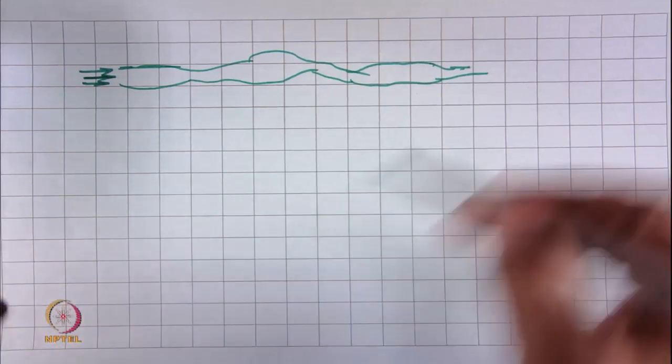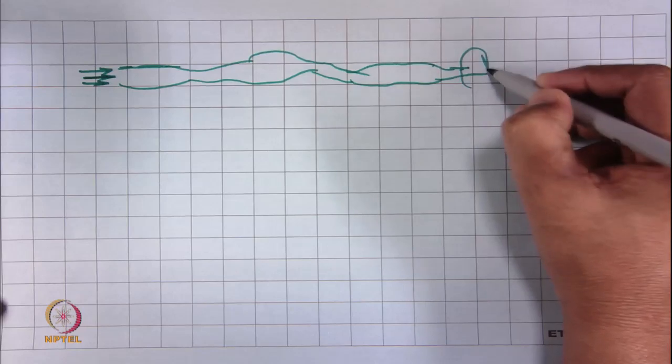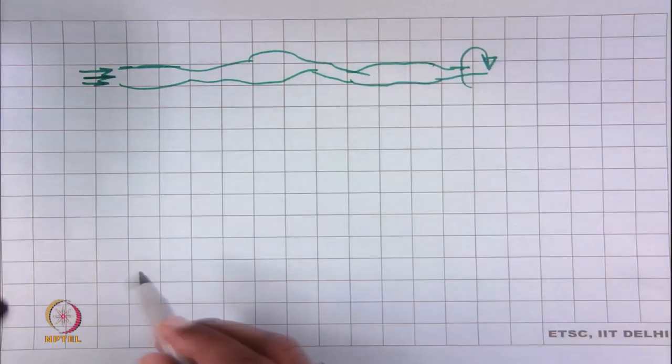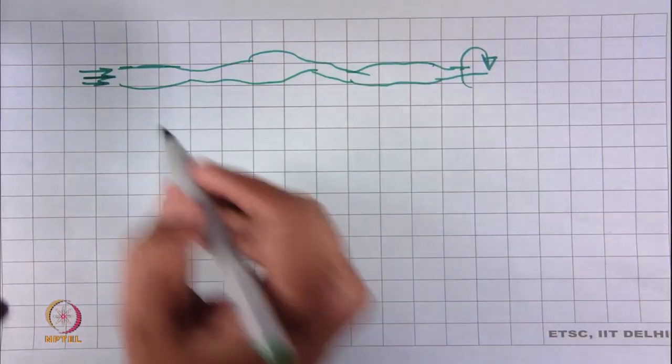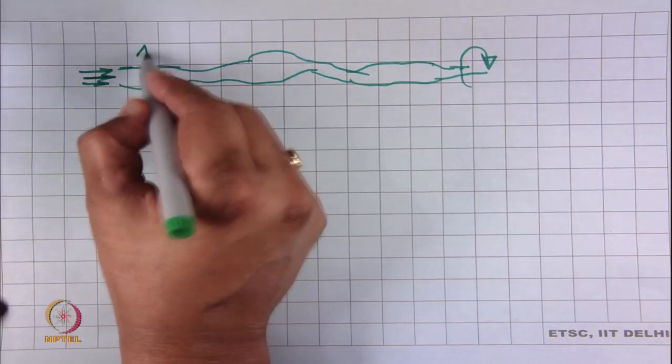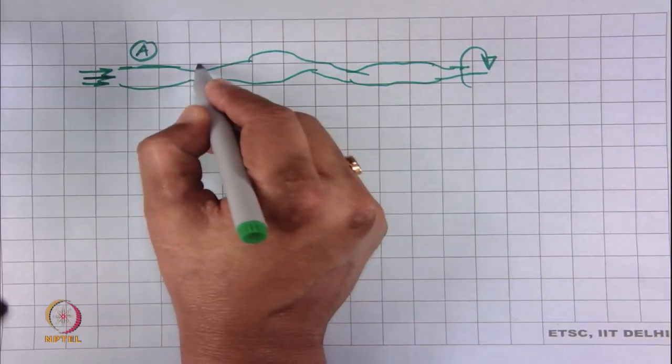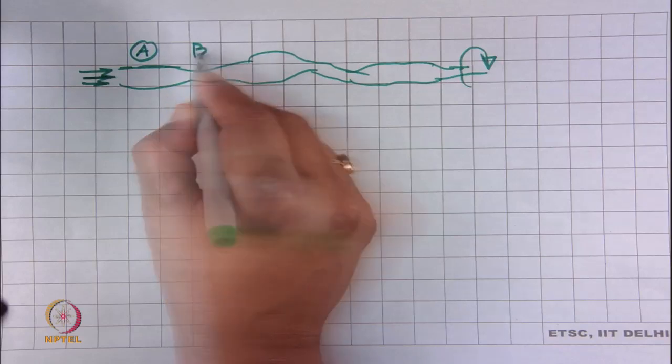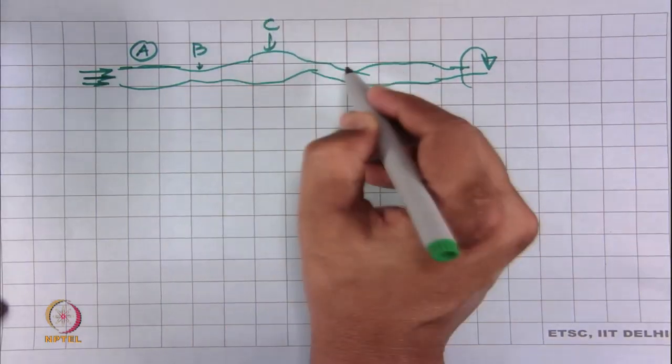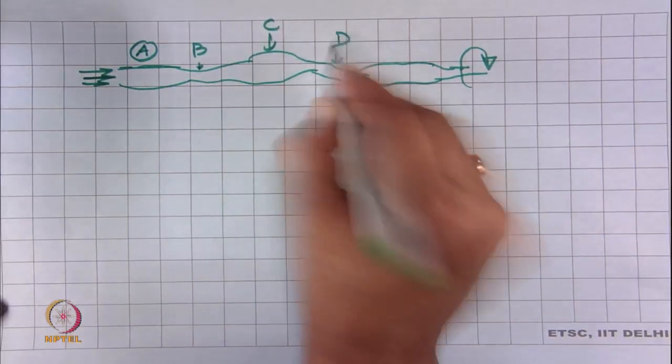Now, when we impart twist, we can divide this into different zones: portion A, portion B, C, D like this.